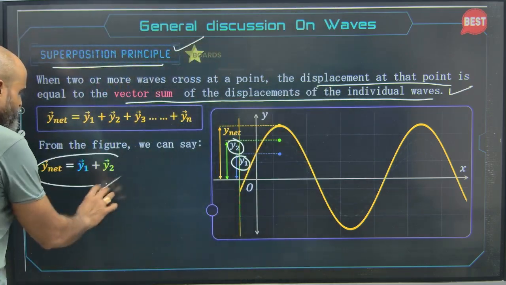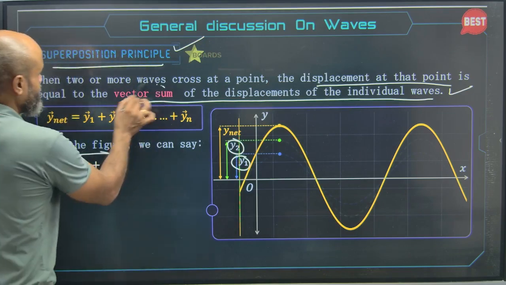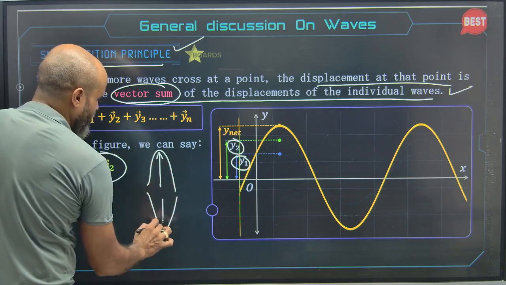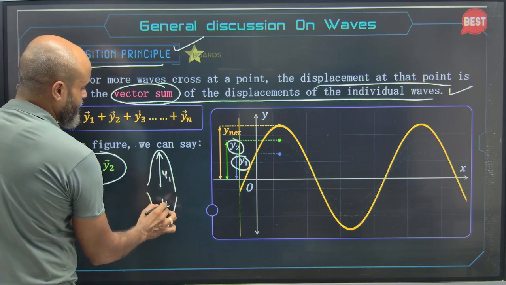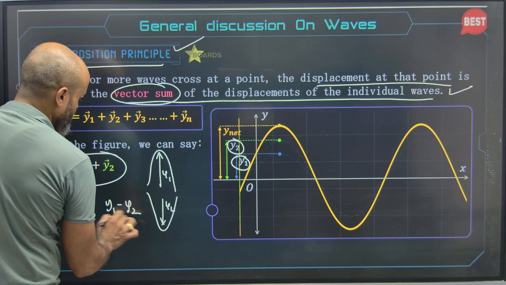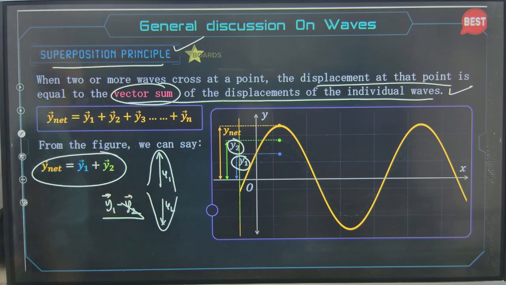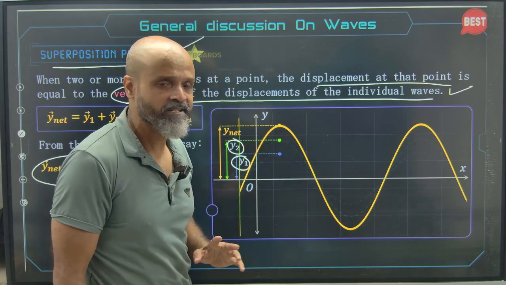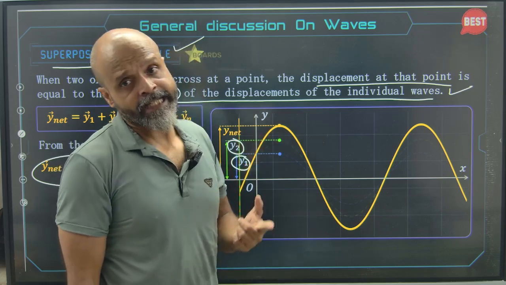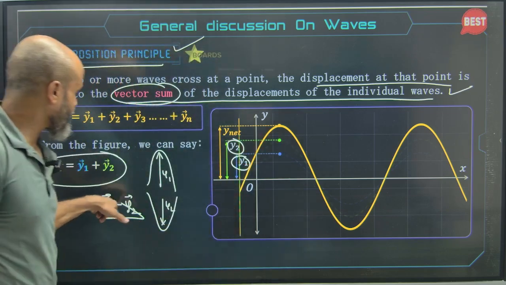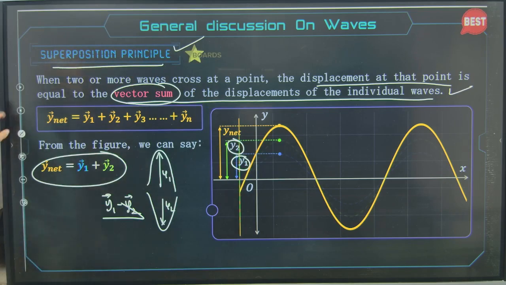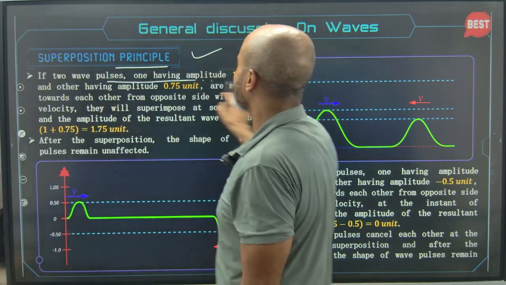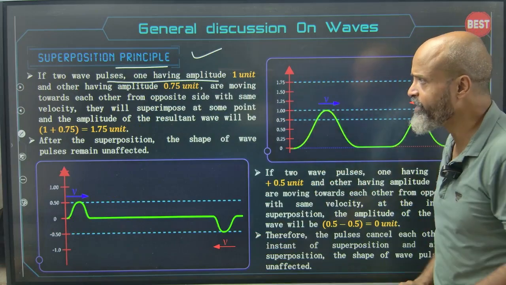Now what do we mean by vector sum? Let's say this amplitude is going towards this and this is meeting with the trough of the other. So what will be the vector sum here? This will be y1 minus y2. In case both the crests or both the troughs are meeting simultaneously, then it will be y1 plus y2. In case the crest of one meets with the trough of the other, then the resultant amplitude will be y1 minus y2. Okay.